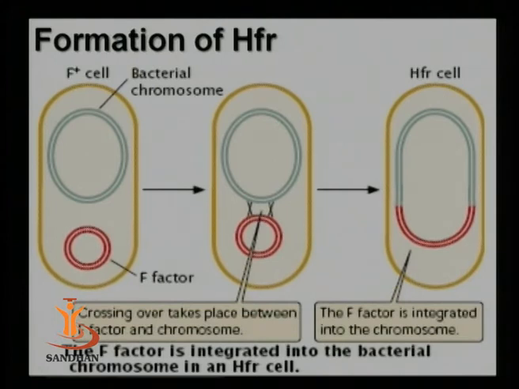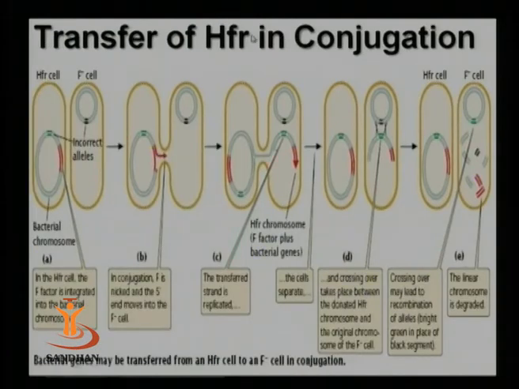Because when this cell is mating with the F minus cell, due to the ability of the plasmid to transfer itself into the F minus cell, and since the plasmid is now in an integrated state with the host chromosome, the frequency of transfer of the host genes increases, and that is why the formation of recombinant cells will also increase.